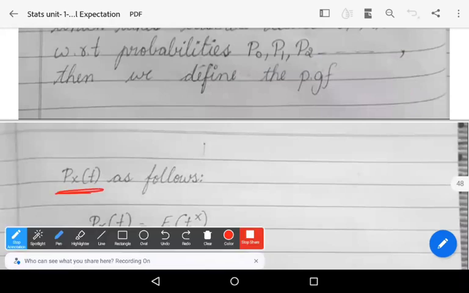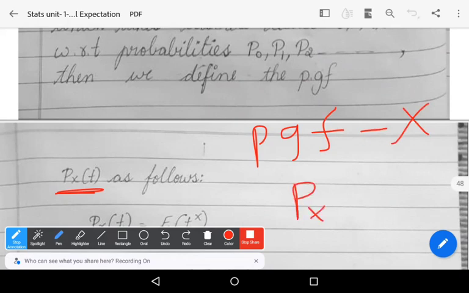of capital X, Px of t, as follows. The PGF, probability generating function, of a random variable capital X is denoted by the symbol Px of t.